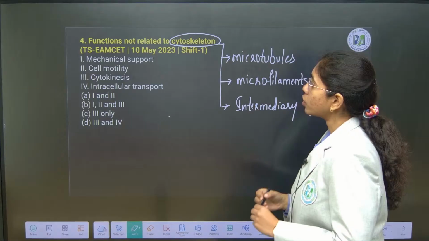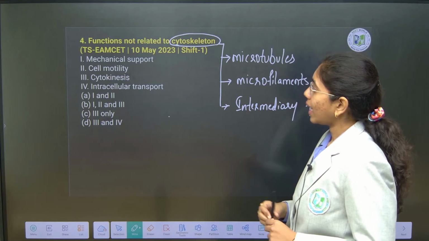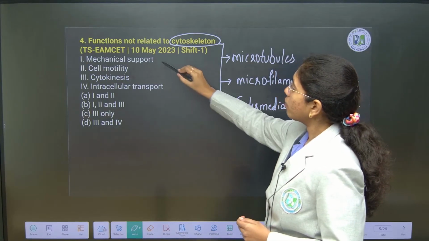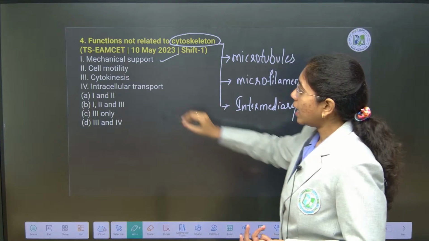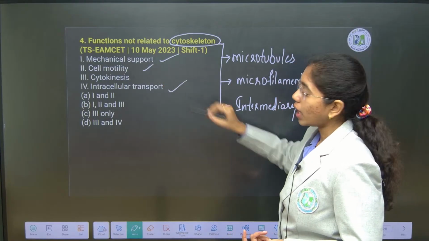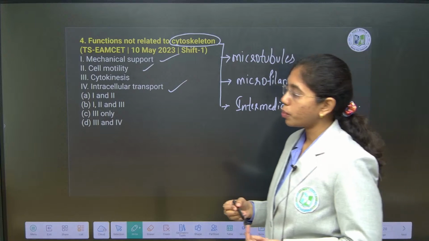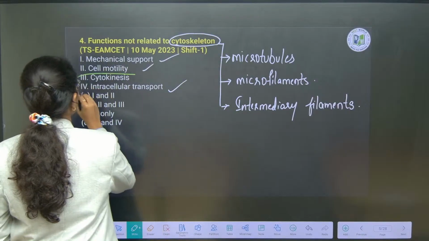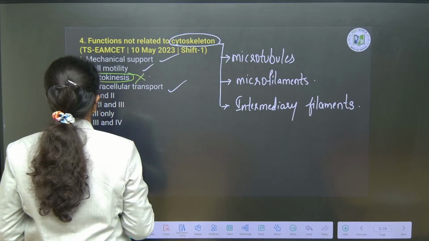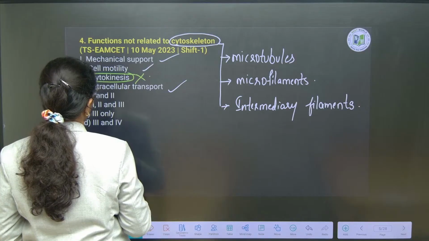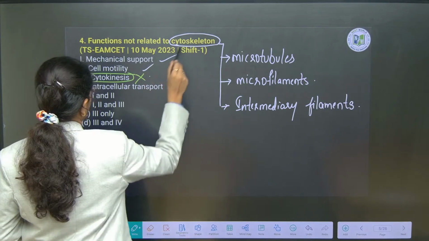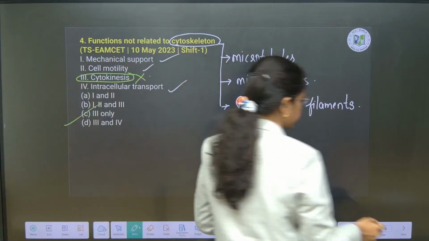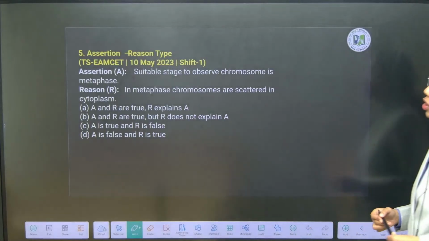So here, functions which are not related to the cytoskeleton. Of course, the cytoskeleton, the proteinaceous network, will give mechanical support, true, and they help in cell motility, true, intracellular transport, true, extracellular transport also will go correct, but not cytokinesis. So here 1, 2 and 4 are the functions which are related to cytoskeleton except 3. So here the option is C. Next, assertion reason type of question.